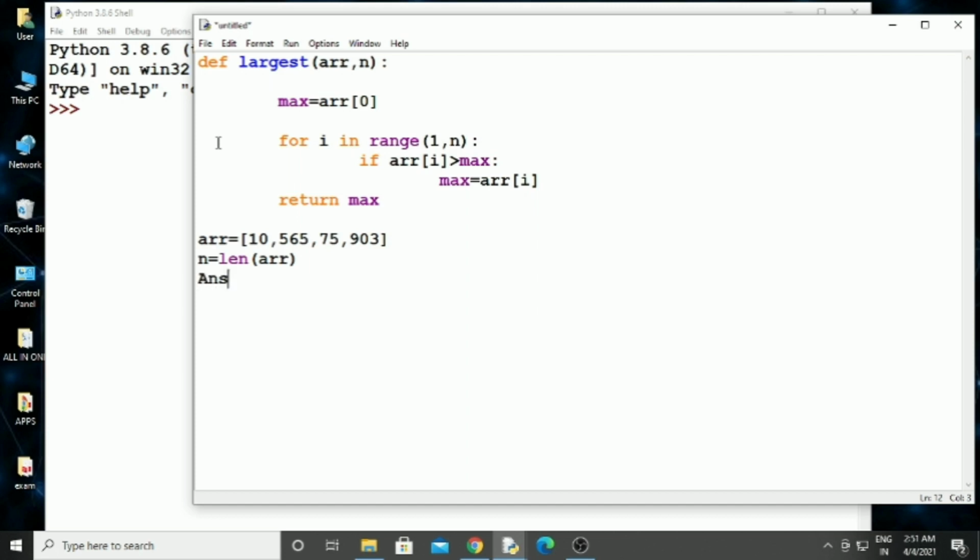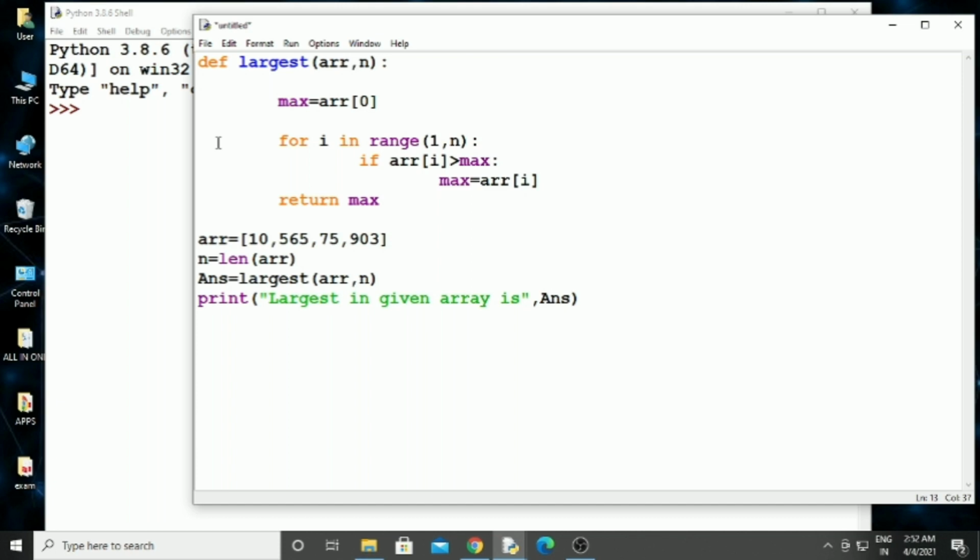Then next answer is equal to largest(r, n). Print("largest in given array is",